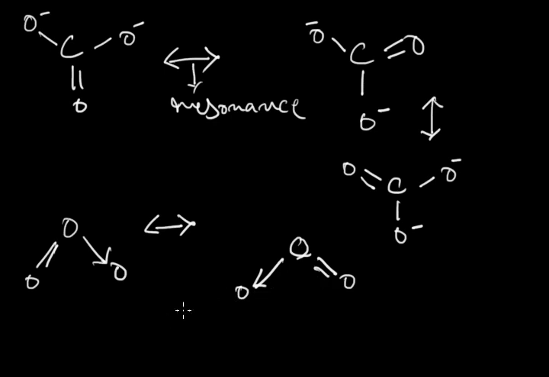So we get two resonating structures of the ozone molecule, and due to resonance the OO bond length has intermediate character between single and double bond, and we get uniform bond length in ozone. This is all about resonance.